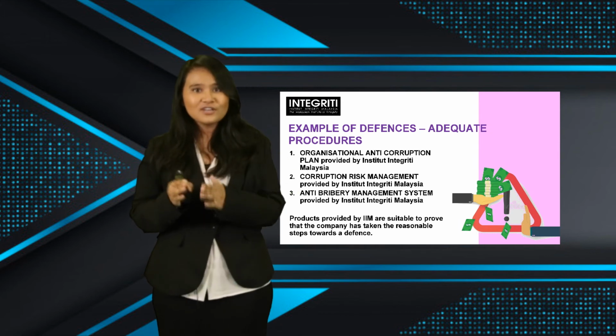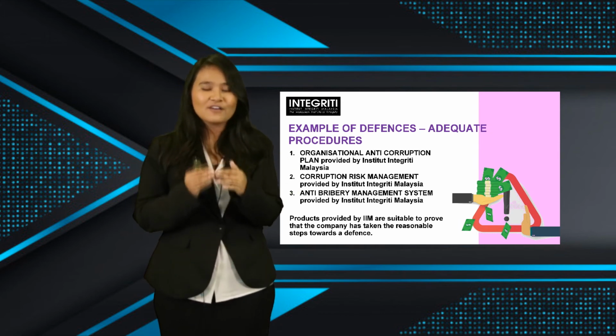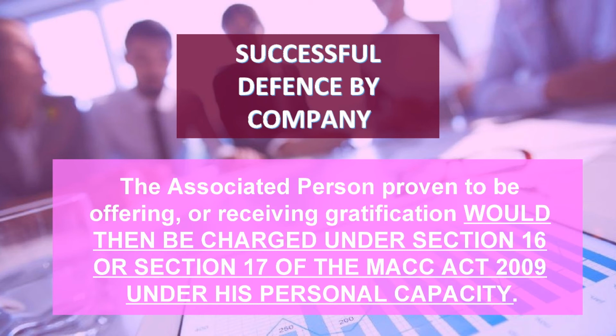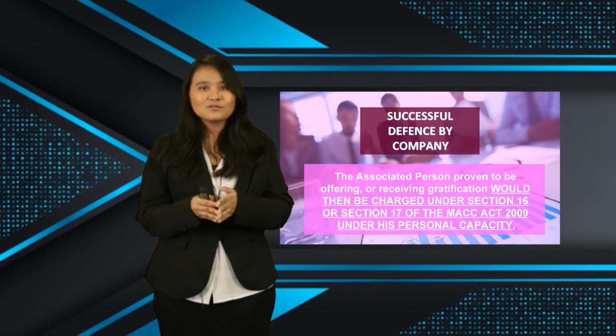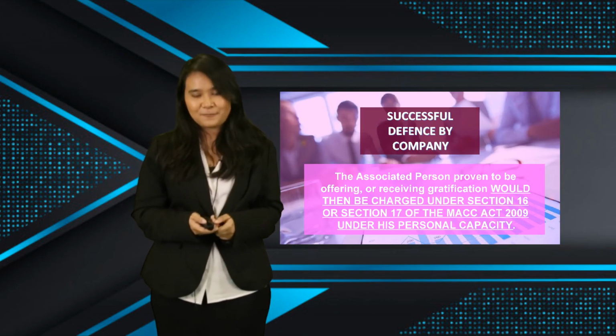So now you'll have to understand that even though you have a successful defense of Section 17A, the associated person must still prove that they have not done such act of gratifications. If they are proven to be offering or receiving gratifications, they would then be charged under Section 16 or Section 17 of the original MACC Act 2009 under their personal capacity.